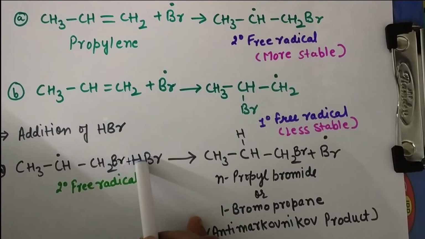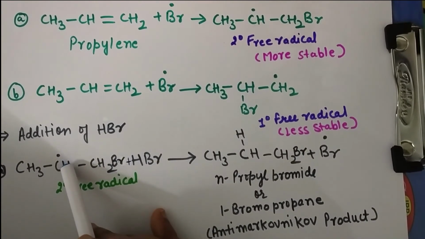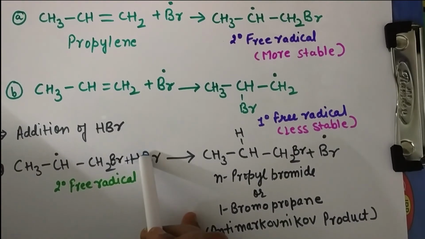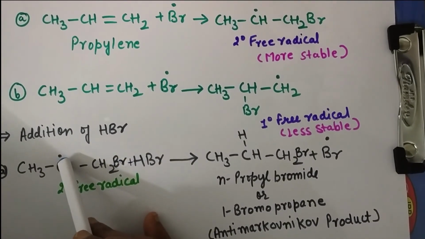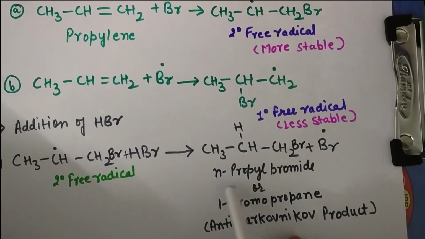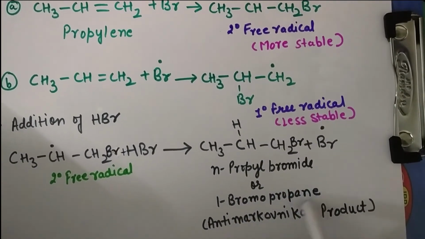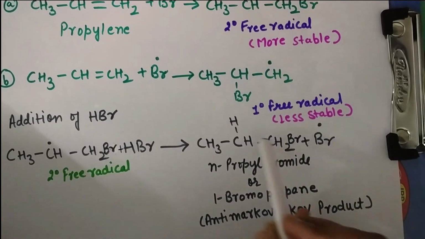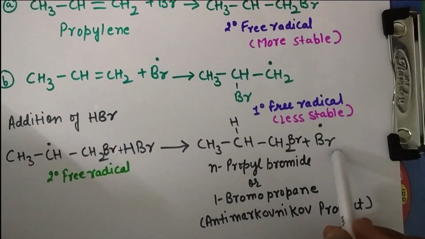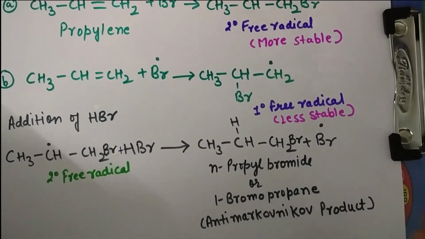So the hydrogen will move to the free radical at this position and they will form a stable product. So here H will move on this carbon and form a bond with this carbon. So 1-bromopropane will form as an anti-Markovnikov product. Along with this anti-Markovnikov product, the bromine free radical is generated.